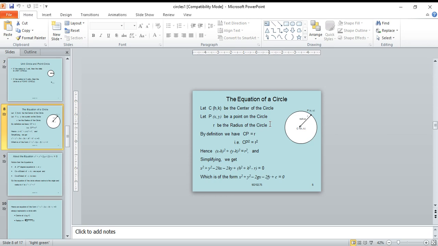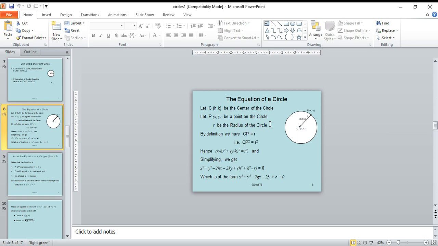Simplifying, we use the (a minus b) whole square formula: (x minus h) whole square is x square plus h square minus 2hx, and (y minus k) whole square is y square plus k square minus 2ky, equal to r square.